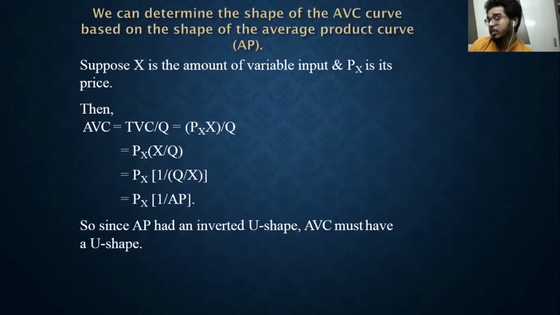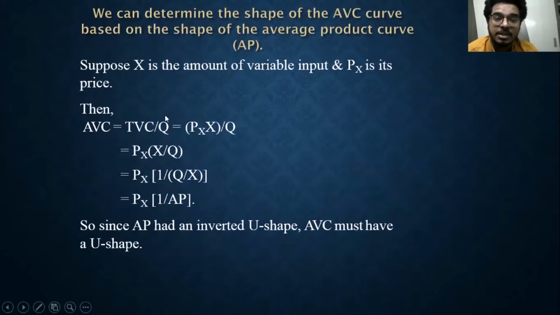Tomorrow I may hire 25 laborers, and with the price remaining the same, my total variable cost is 2500 rupees. This is absolute, not in terms of the quantity. Now here we can bring the quantity in. If you divide total variable cost by the quantity, you get AVC, average variable cost. Total variable cost can be shown as the price of the variable input times the number of variable inputs.